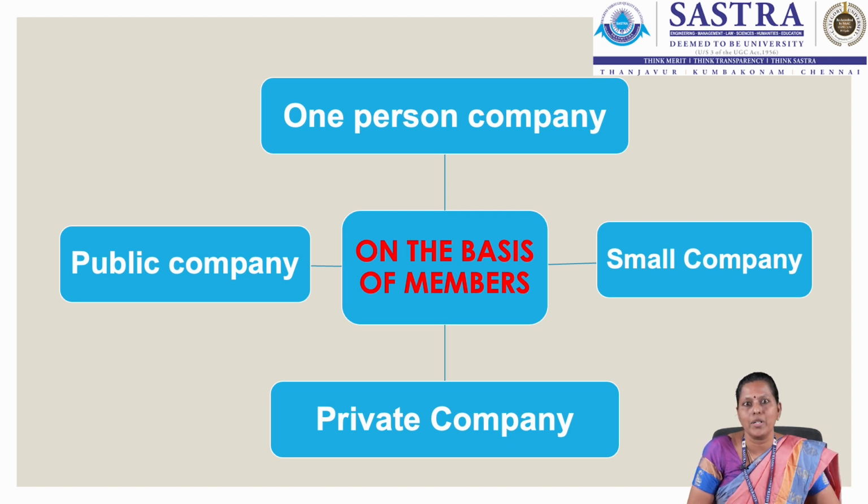This kind of structure is allowed in order to encourage entrepreneurship among the citizens and also to corporatize the business. There is only one member here, but the member should nominate another person in the memorandum of association at the time of the incorporation of the company. This nominee would be taking over the company if the member dies or becomes incapable of entering into the contract.